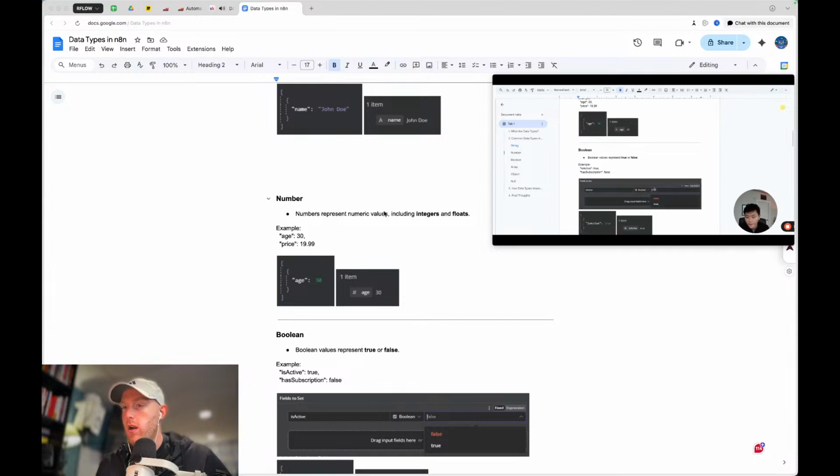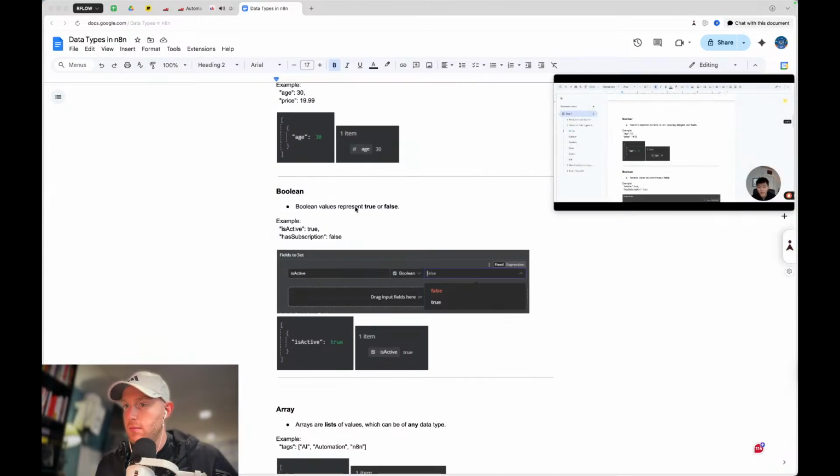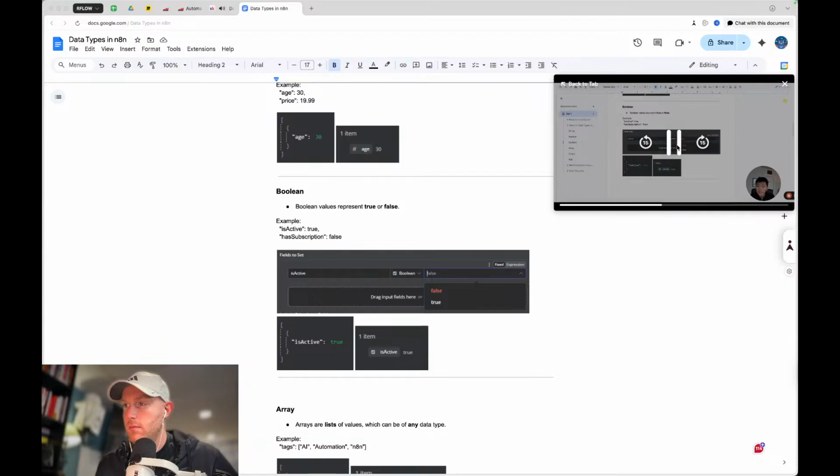Okay, so then from there we have Boolean. I was just in a set node and I was setting these different things. Up here I set name to John Doe and pushed it through as a string. Here I set age to 30, pushed it through as a number. And now I'm setting the field is active to true. When I set the type of data I want this to come through as, and I choose Boolean, as you can see, we have a drop-down menu of only two options, true or false.